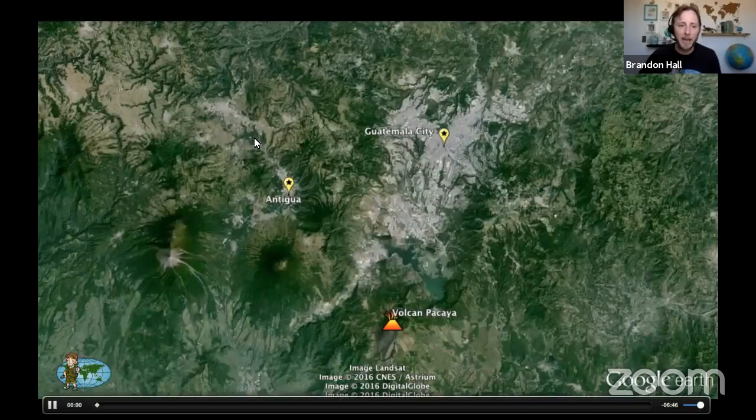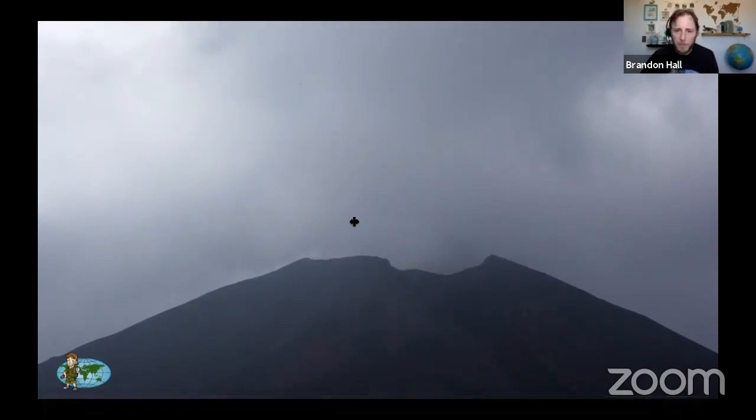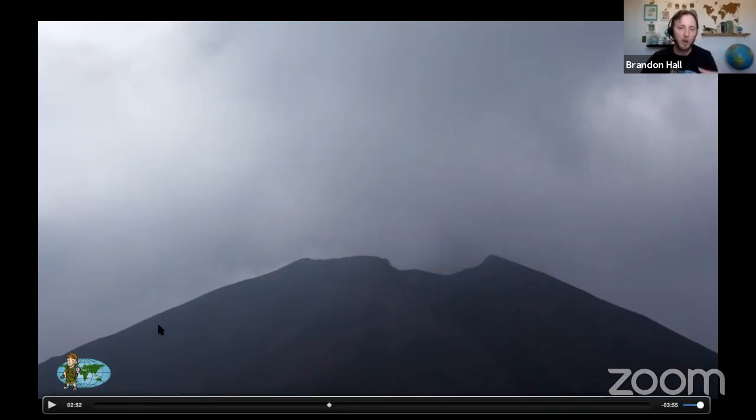All right, so we're going to go back to our lava fields here. And so we just saw the lava store. When we look back up at Pacaya, this is the caldera. This is like the crater up top here, and inside there's actually a little place where the lava comes out. There are little places where sometimes it'll splatter up, but in here is a new cone that is growing. One day it may grow up big again, until there's a very large eruption. When there's a large eruption, that top will blow off, and that's why it has a crater or a caldera on the top of it, and not a cone shape.